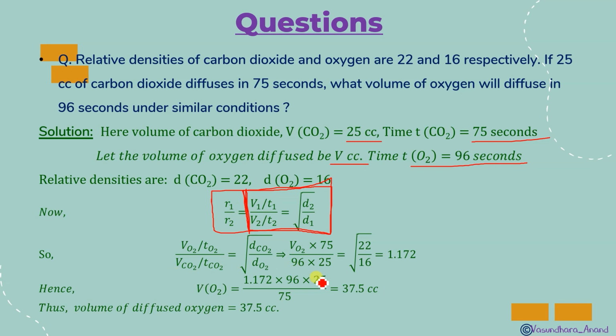Similarly, the volume of carbon dioxide is 25 cc and its time of diffusion is 75 seconds. This equals root under 22 upon 16, as the densities are given. Calculate all this, and after solving you will get 37.5 cc as the volume of diffused oxygen.